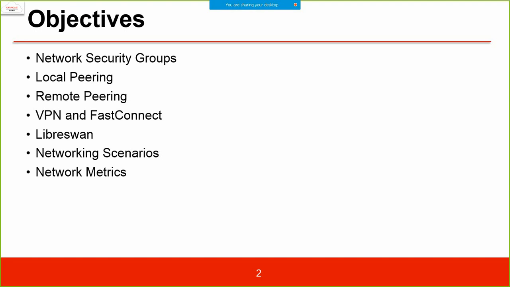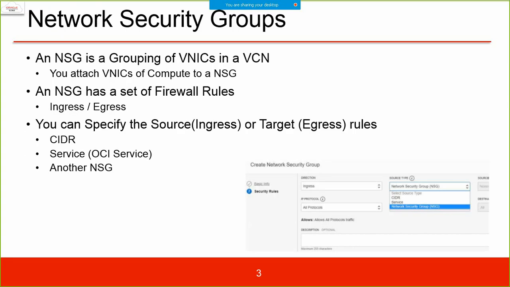Networking scenarios, and network metrics, to get the data about the networks: what the traffic is, how congested our network is, how much usage of the network there is, so to identify network traffic and all. So this is all about networking and advanced networking topics.